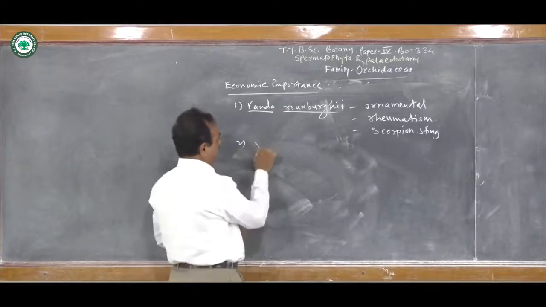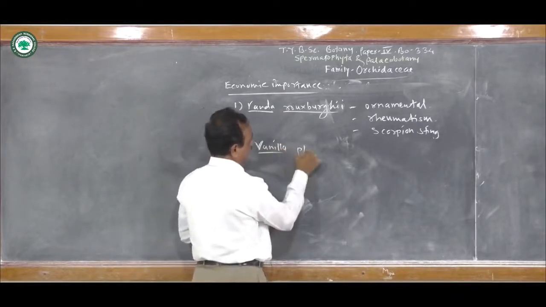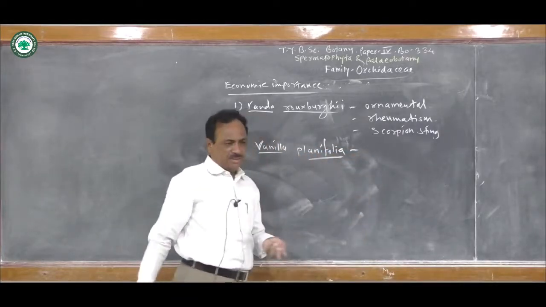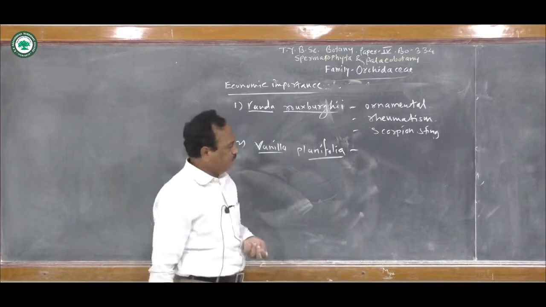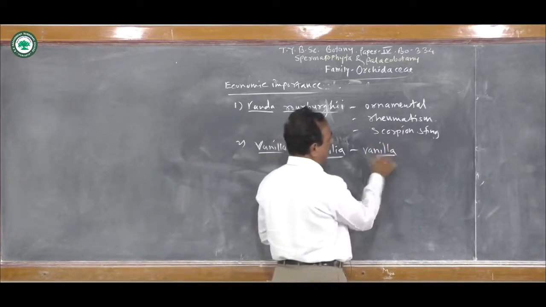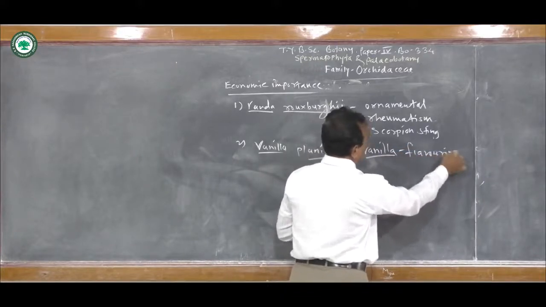The next is the Vanilla planifolia. From the pods of this plant, the vanilla powder is obtained, and this vanilla powder is used for flavoring different types of food material.